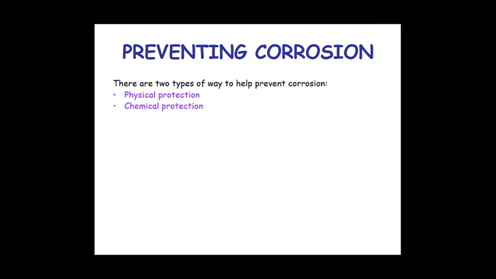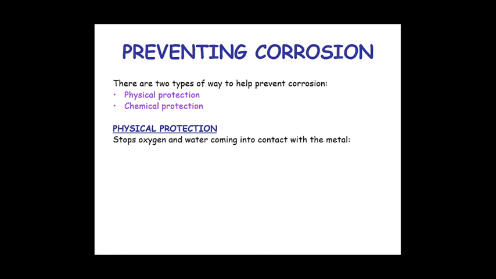How can we prevent corrosion? There are different methods of prevention of corrosion. We use two types of methods. One is physical protection and the other is chemical protection. Physical protection stops oxygen and water coming into contact with the metal, and we can do this by using paint, oil or grease, plastic coating and tin plating.